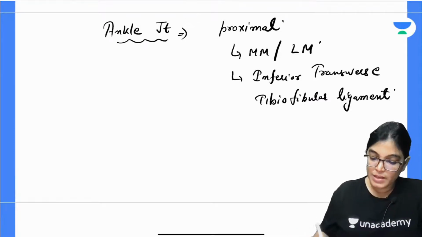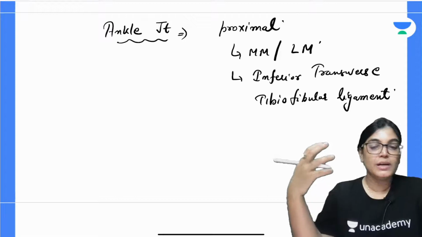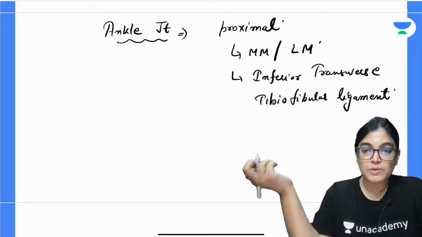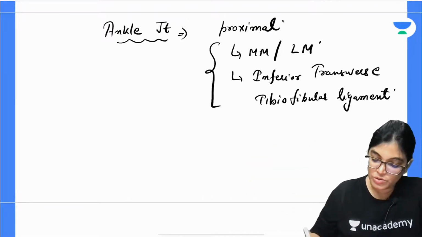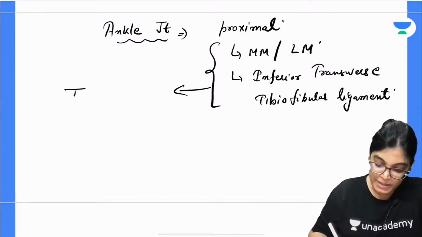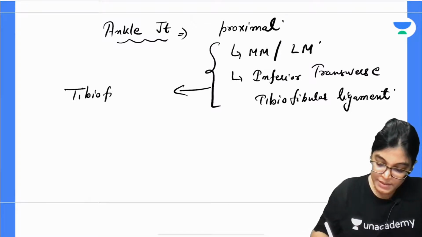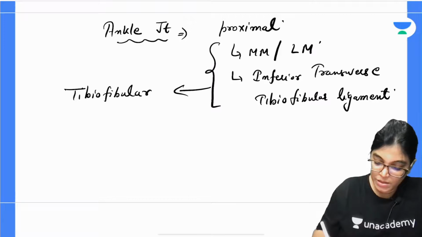Got it? Together these three structures, medial malleolus, lateral malleolus and tibiofibular ligament, are forming the tibiofibular mortise.